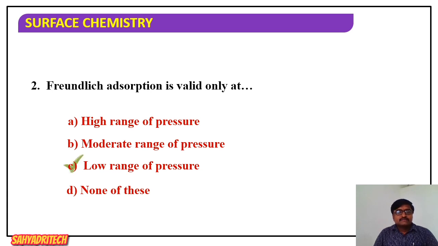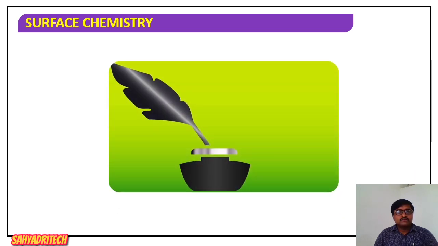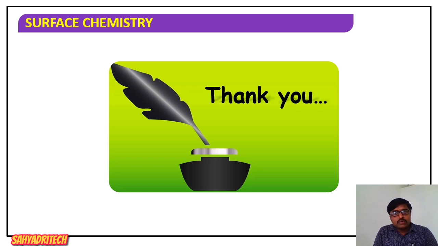Low range of pressure, not moderate, not high, but it is applicable only for a low range of pressure. So please recall the definition of the Freundlich adsorption isotherm, its mathematical form, the terms involved, and the graphical representation. With this I am going to conclude today's session. In the next session we will go for some other concept.